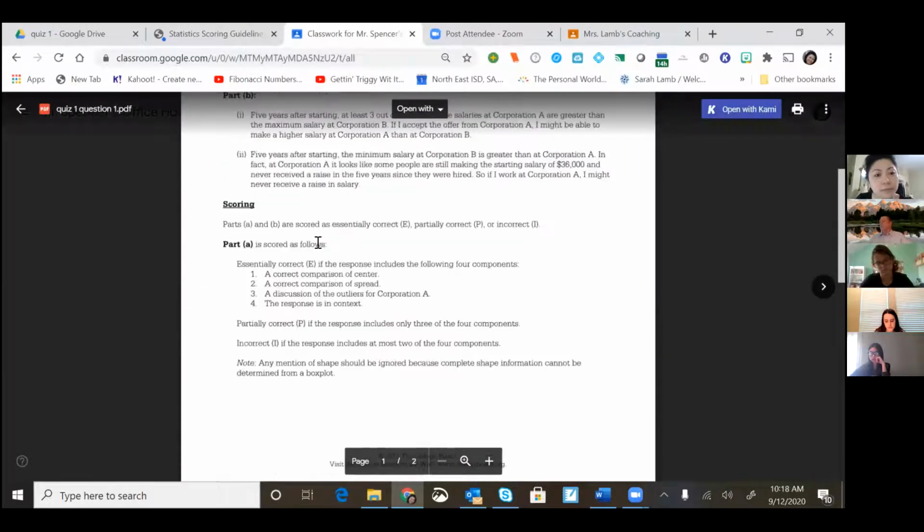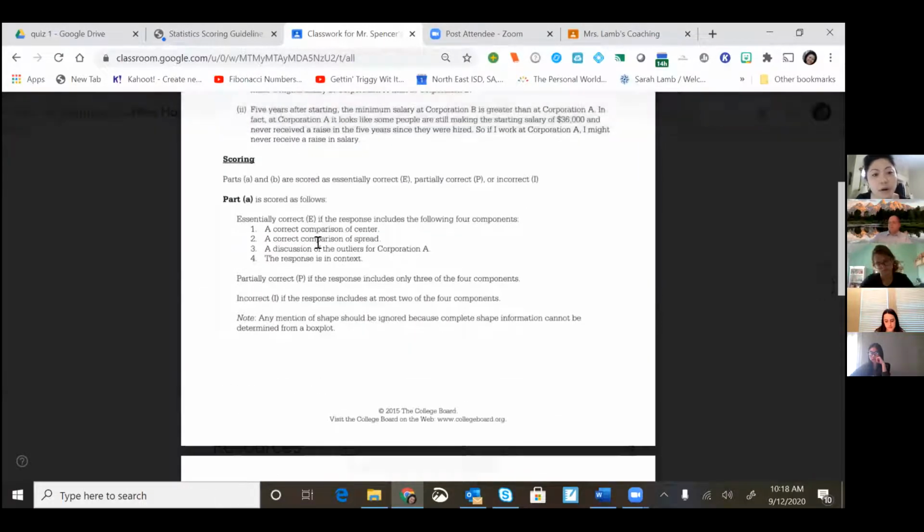When you look down towards the bottom of the page where it says scoring for Part A, the way that they grade it is essentially correct, which only has a few minor errors, and they're very detailed about what those can be. You can be partially correct or you can be incorrect, and they define those levels for you. For the essentially correct part, you have to make a comparison, and then they list specifically which comparisons have to be made.